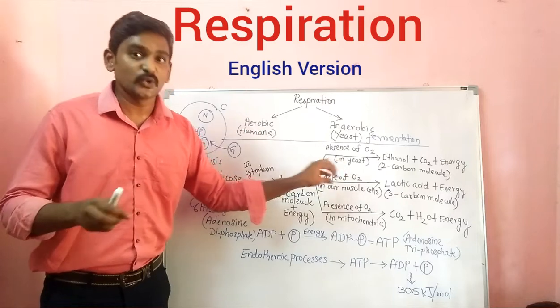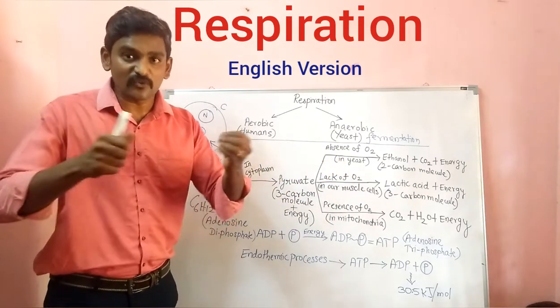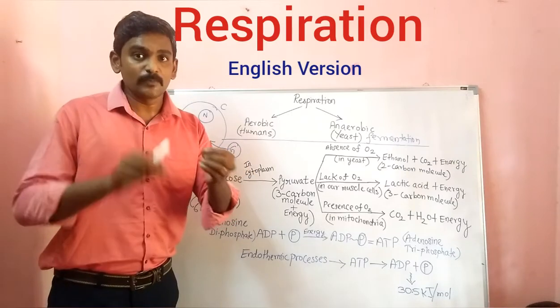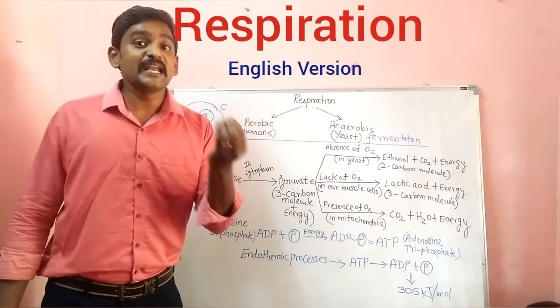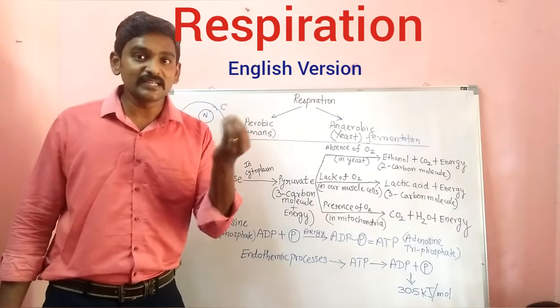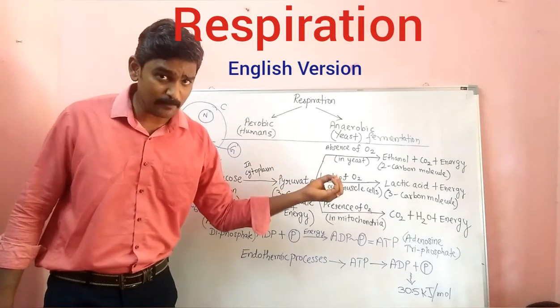So in muscle cells, during exercise, athletic activities, or too much usage of muscles, the blood supply will be very less. So inadequate blood supply, and as a result, inadequate oxygen supply. So in the lack of oxygen, oxygen will be very less. In the lack of oxygen, what will happen?